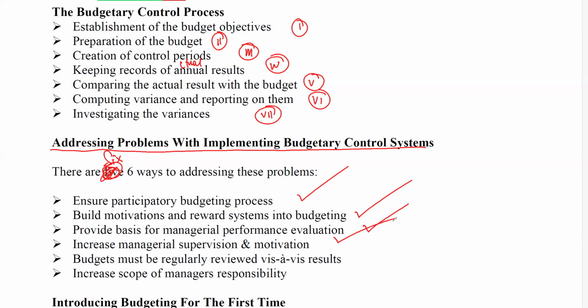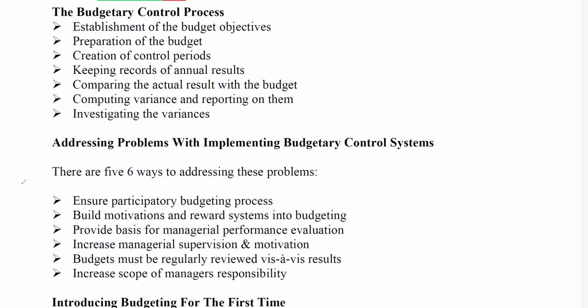You can increase managerial supervision and motivation. Budgets must be regularly reviewed together with their results, and you can increase the scope of managers' responsibility. So these are the ways where we can address problems associated with budgetary control systems.